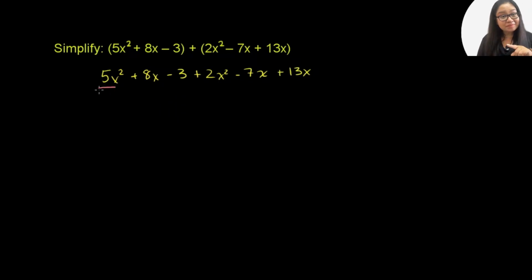You have a 5x squared term here, and you have a 2x squared term right there. So 5 of something plus 2 of that same something is going to be 7 of that something. So that's going to be 7x squared.